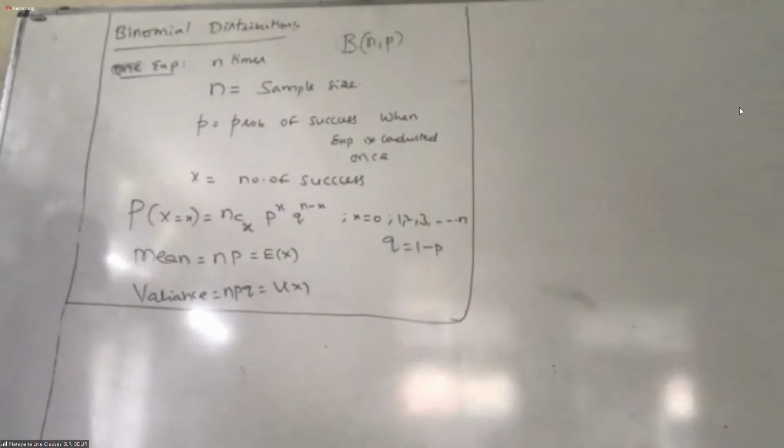So it depends on sample size as well as probability. That's why it is bivariate. Whereas Bernoulli depends on only p, single, uniparameter, but here biparameter. It depends on 2 parameters. Got it? So B(n, p).